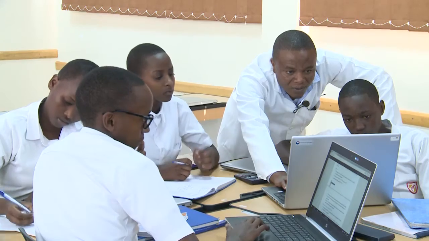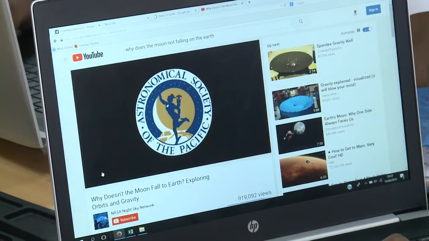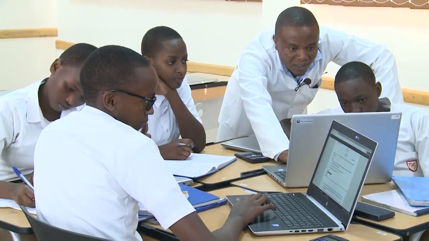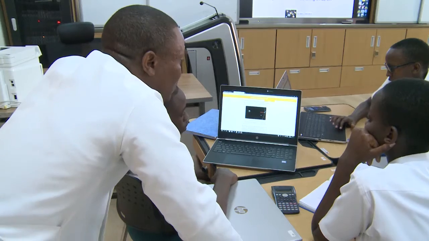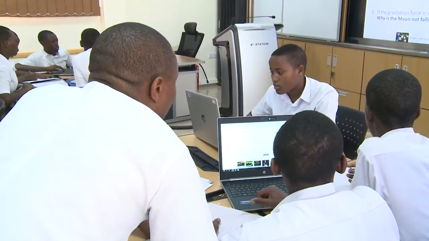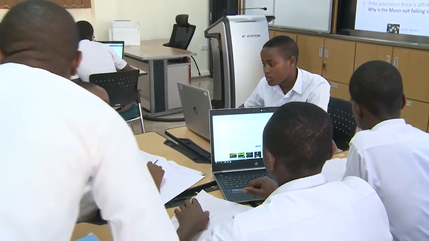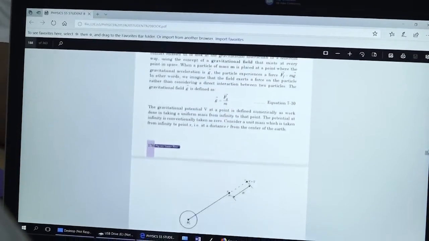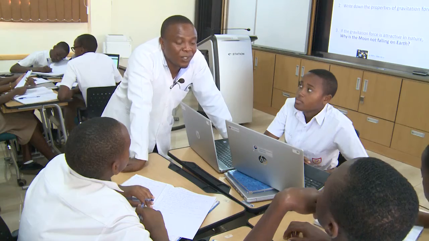You see, the Moon is moving in a perfect circle, so the gravitational force will always be sideways. Now question number 1 is over, so move on to number 2. You have 5 minutes more. From the ideas in unit number 8, you will find the answer why the Moon is not falling on the Earth.